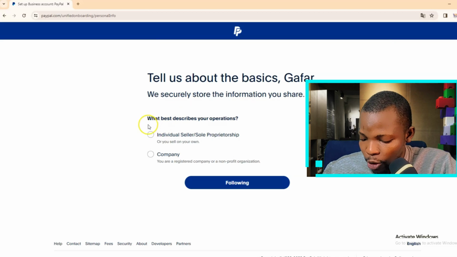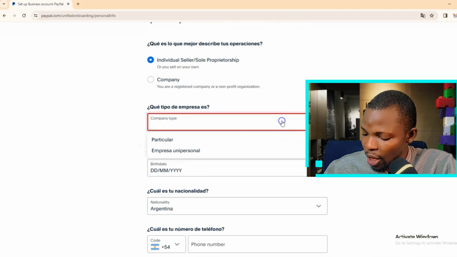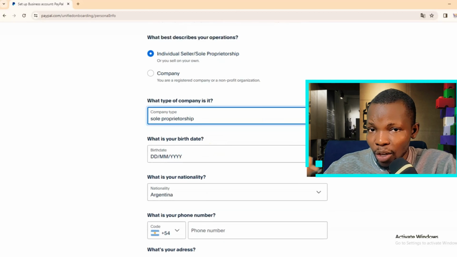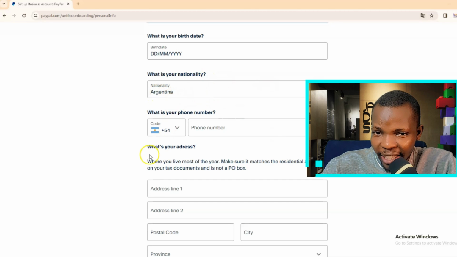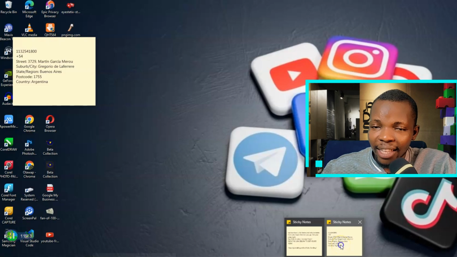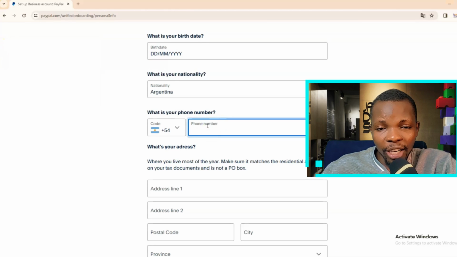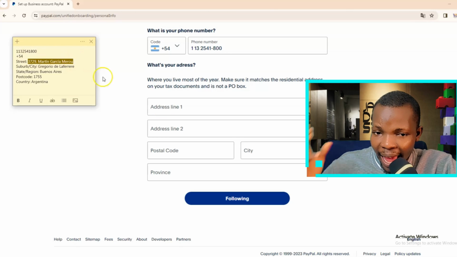All right. Now, next up, they are asking you what type of company do you run. All right. So in this place, you just need to select sole proprietorship and then just enter your date of birth and then your nationality. Now that you've entered your nationality, select Argentina as your nationality. Don't forget, select Argentina as your nationality. And now that you are claiming to be from Argentina, this is where we need to enter the Argentine details that we have generated earlier on.